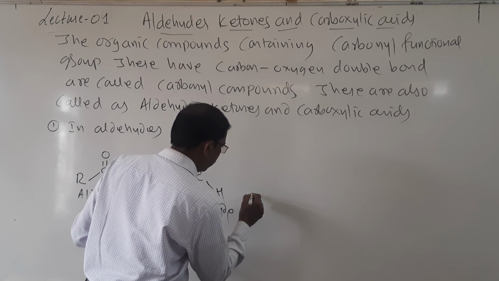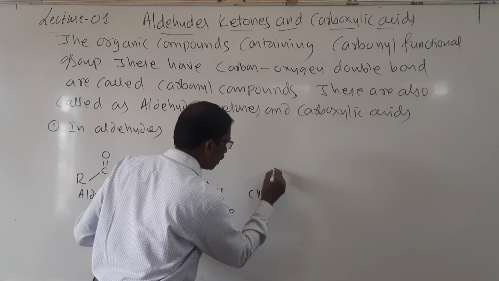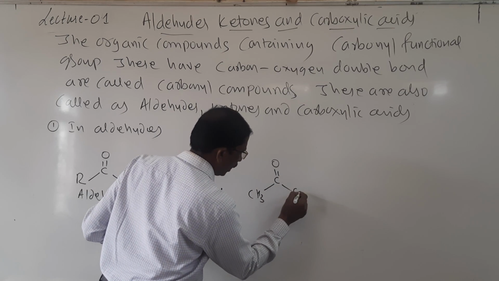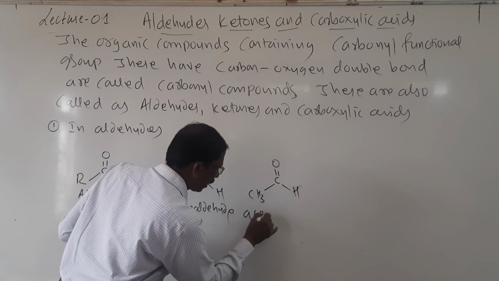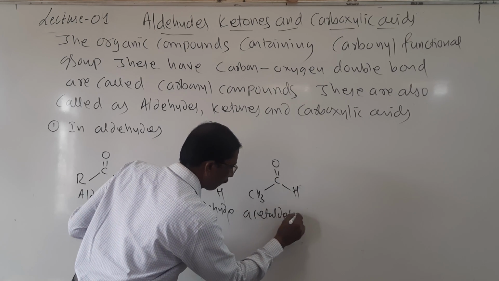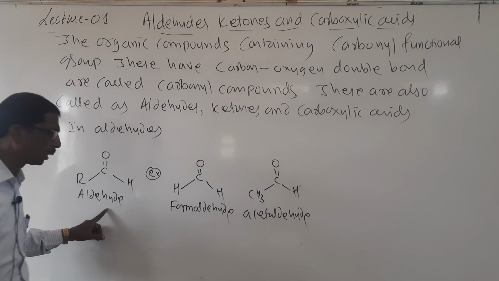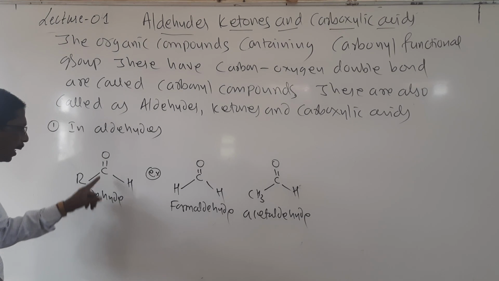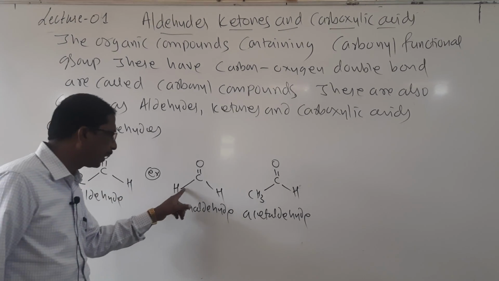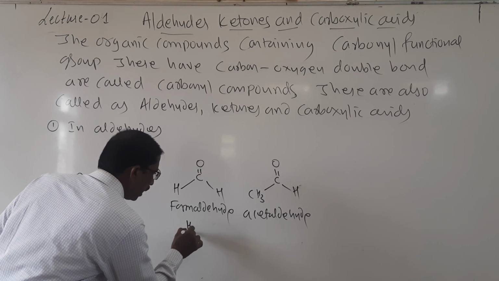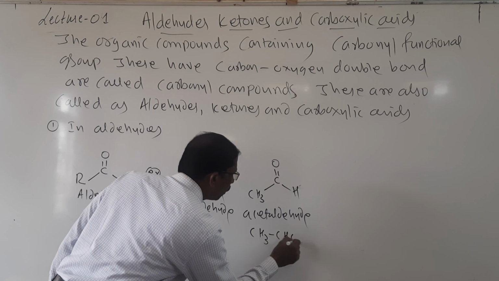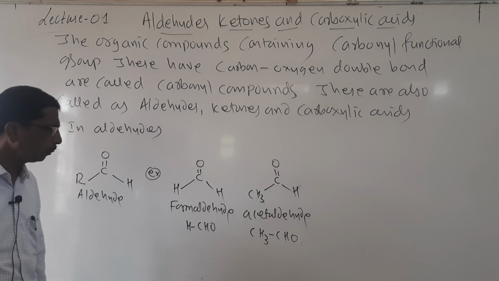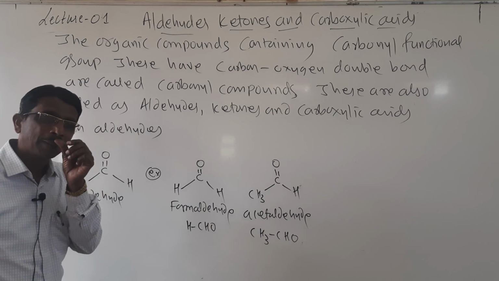Another example: CH3 C double bond O H, called acetaldehyde. The general formula is RCHO, formaldehyde is HCHO, and acetaldehyde is CH3CHO.